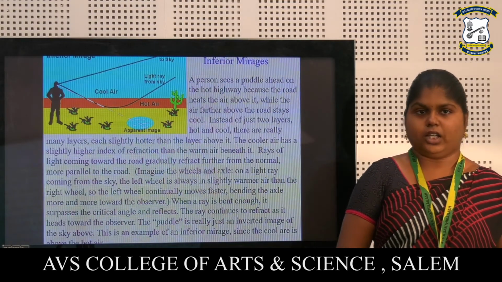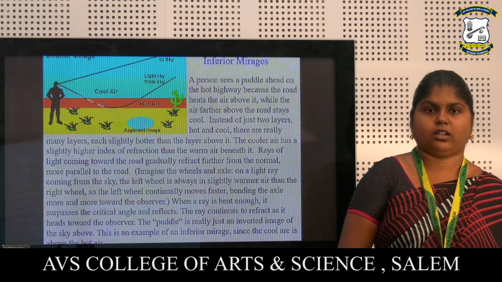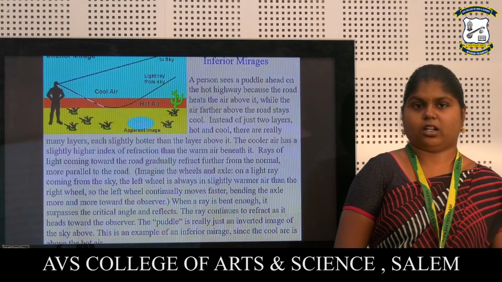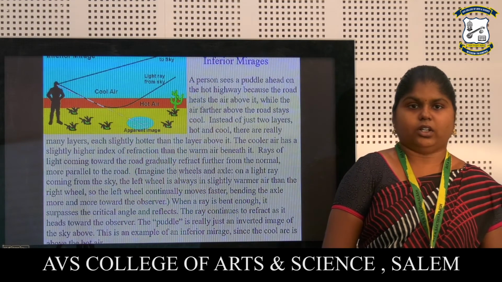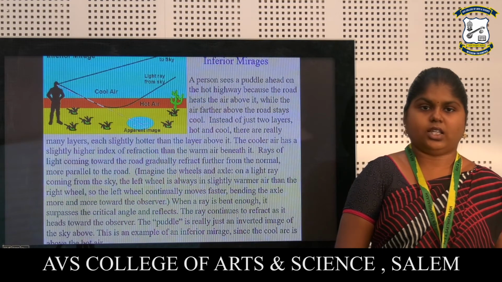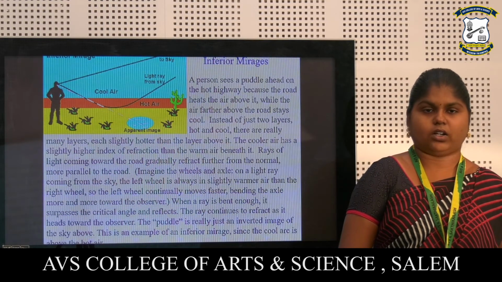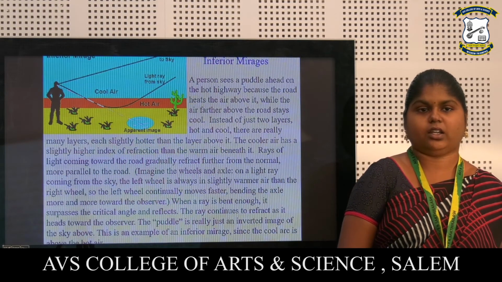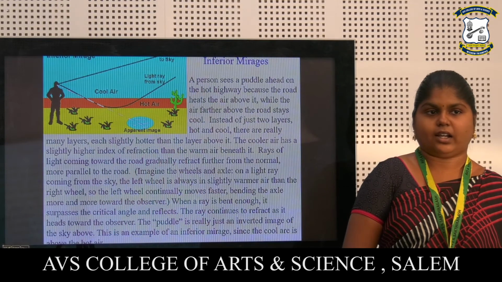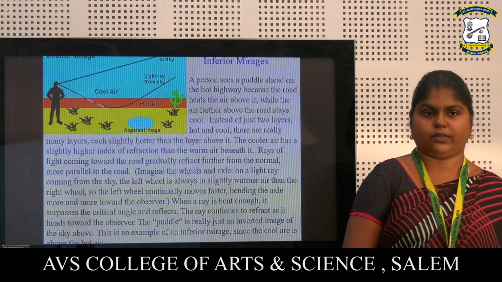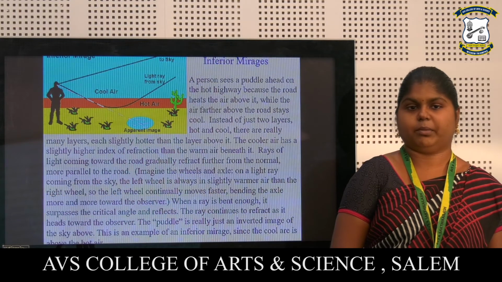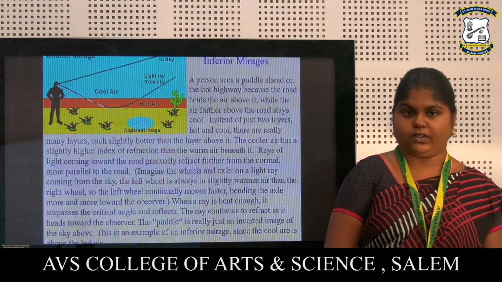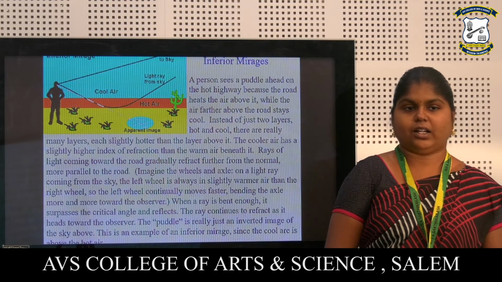Inferior mirages. A person sees a puddle ahead on the hot highway because the road heats the air above it, while air further above the road stays cool. Instead of just two layers, hot and cool, there are really many layers. Each is slightly hotter than the layer above it. The cooler air has a slightly higher index of refraction than the warm air beneath it. Rays of light coming towards the road gradually refract further from the normal, more parallel to the road.